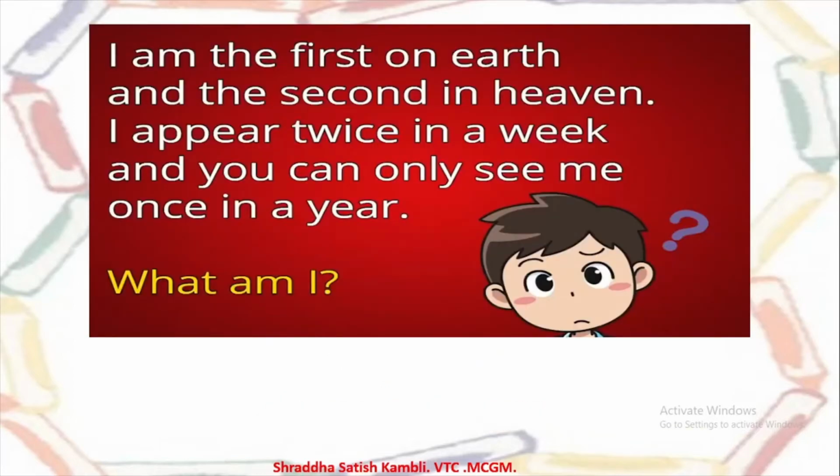So see, I am the first on earth and the second in heaven. I appear twice in a week, and you can only see me once in a year. What am I? So what is this thing which is first on earth and it is second in heaven? Okay, till here it is not very confusing. But look at the next statement. It says, I appear twice in a week and you can only see me once in a year.